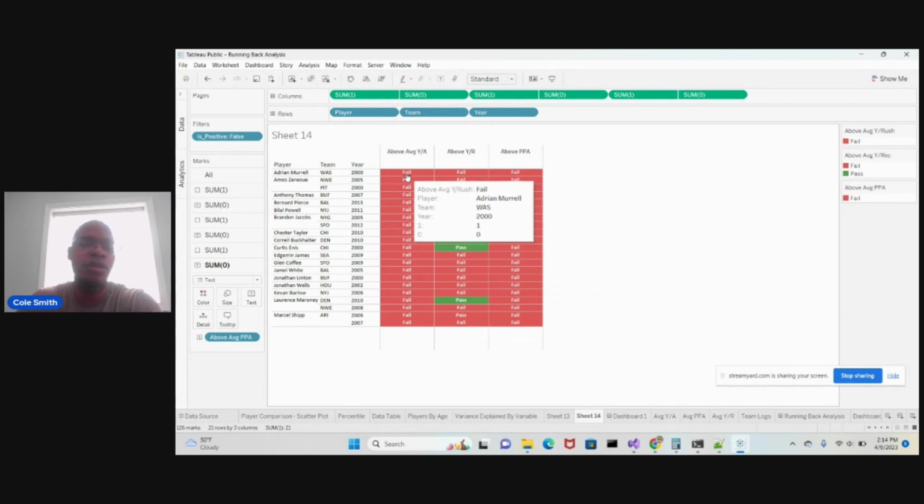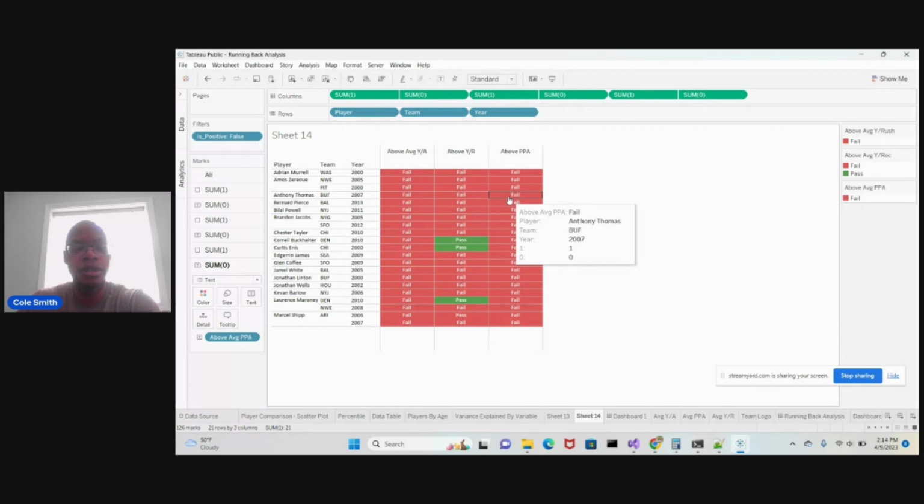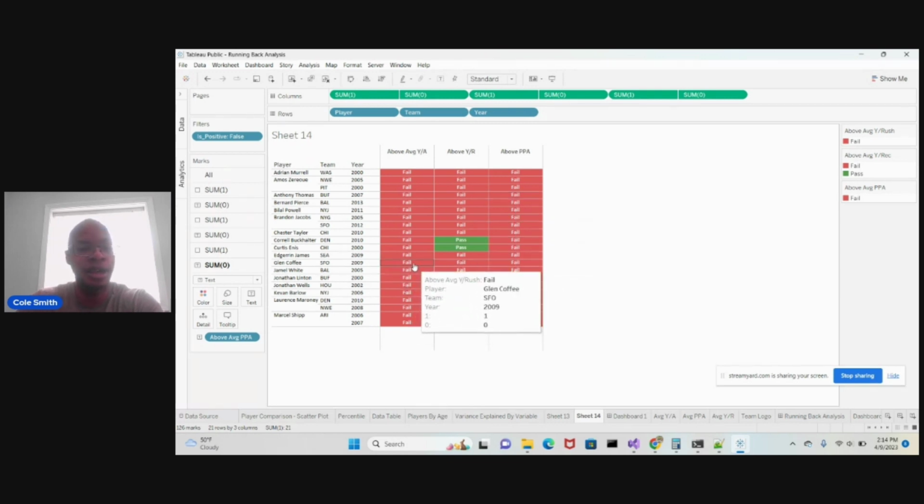So if a person failed this test, what this means is that they were below the average yards per attempt for rushing, or below the average yards per reception, and their PPA was below that. So we're saying, okay, if you were generally below in these three categories, and you had a high total touch count, then generally speaking, we felt very, very confident, 90% confident, that you were going to be below the one standard deviation marker for PPA. So these are players, like Edgerrin James, getting towards the end of his career. That's not somebody you're really going to want to pick up, right?